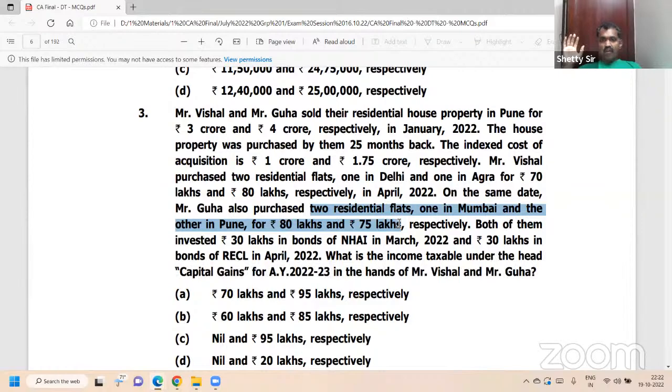Understood? 30 lakh plus how much, 30? Yes. Okay, so 50 minus 50 minus 50. Did you understand? How much comes? 0.95. Answer is 3C.